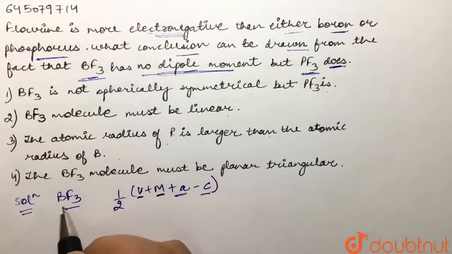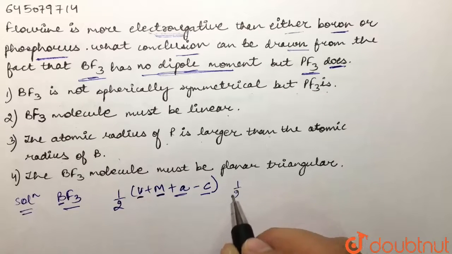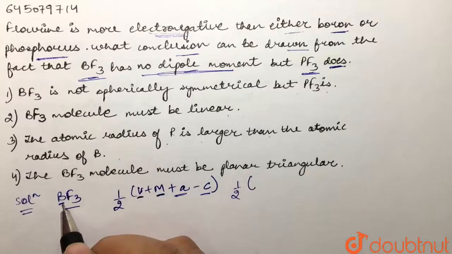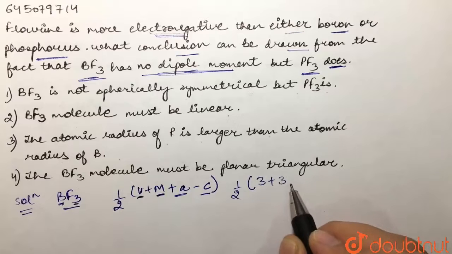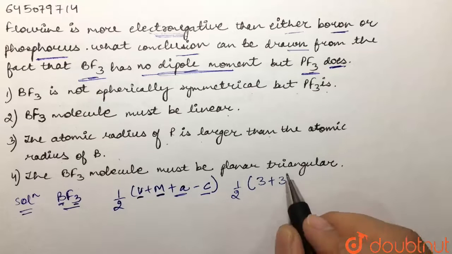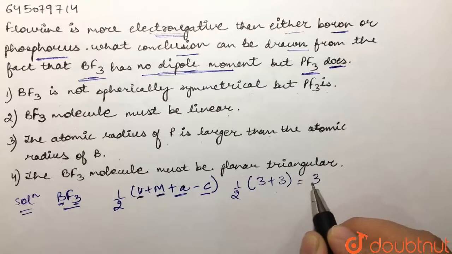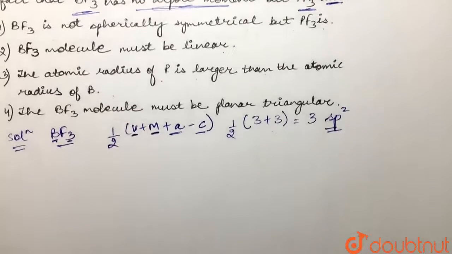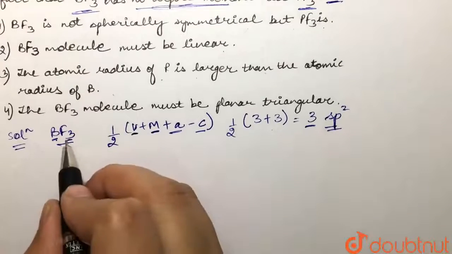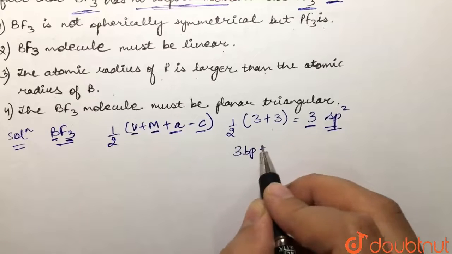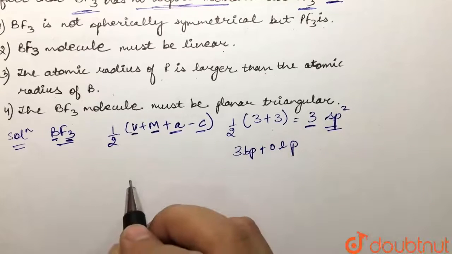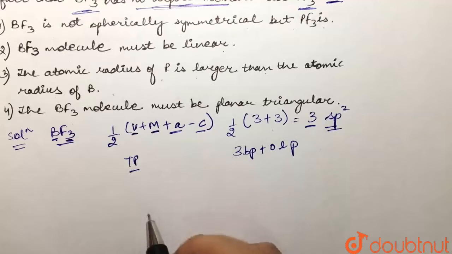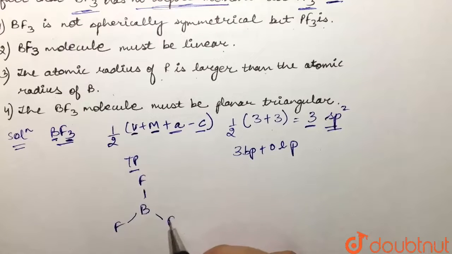If it's an anion, we need to add that charge and subtract if it's a cation. In case of BF3, our central element is boron, so we have half of the number of valence electrons of boron, which are 3. Then the number of monovalent atoms attached to it is 3. We have 3 fluorines attached to it. Now it does not have any charge, so this would be it. 6 by 2 comes out to be 3. So that means this is an sp2 hybridized molecule. Over here we can see that its steric number is 3 and we have 3 bond pairs, so we have 0 lone pairs. So this would be trigonal planar, right? This would be its structure. We have fluorine, fluorine and fluorine.